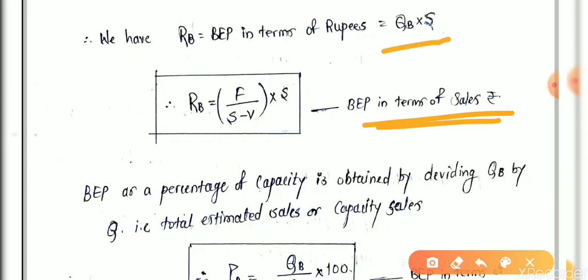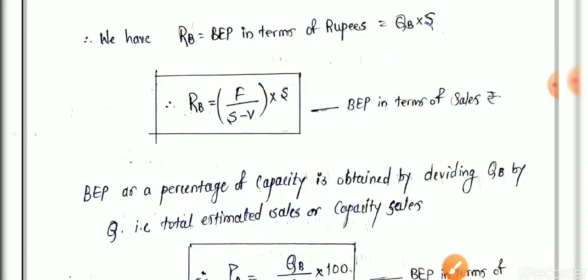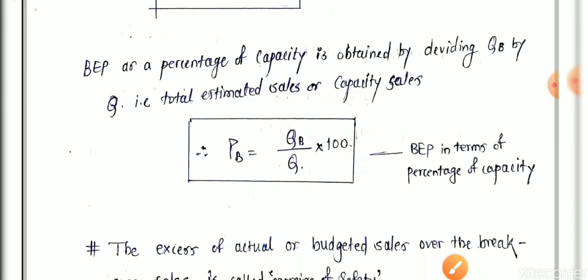Then what is RB? RB is equal to QB into S. What is QB? QB is F divided by (S minus V), into S. This is the break-even point in terms of rupees. But sometimes we have to calculate the break-even point in terms of percentage.